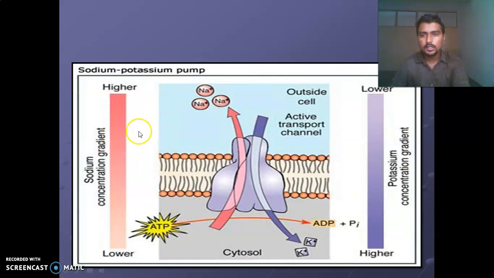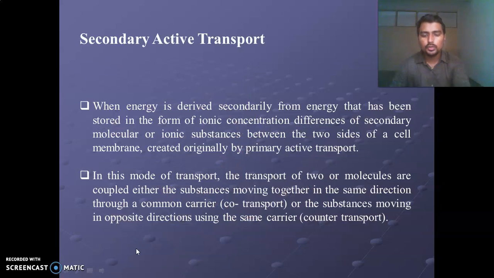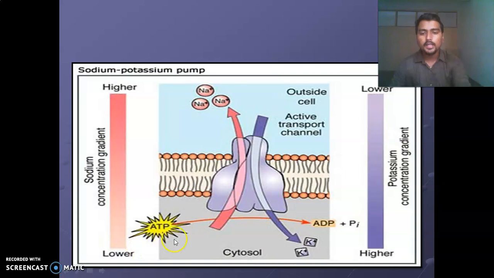In this case, there is a sodium and potassium pump. Here is a higher concentration of sodium and here is a lower concentration of sodium. The movement of sodium from the lower concentration to the higher concentration requires ATP.